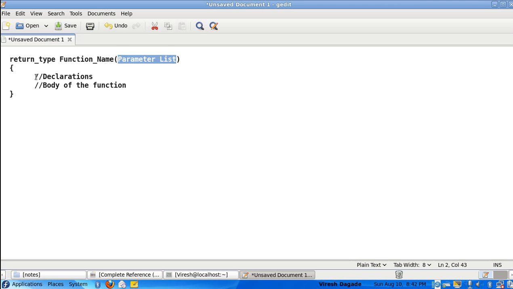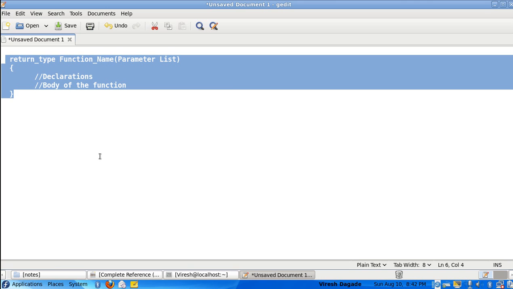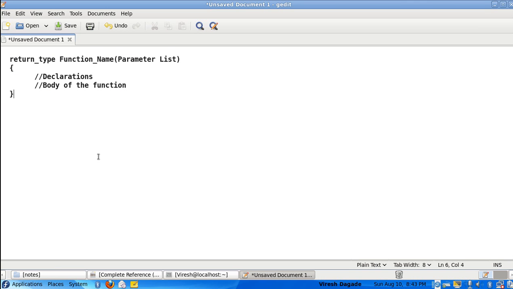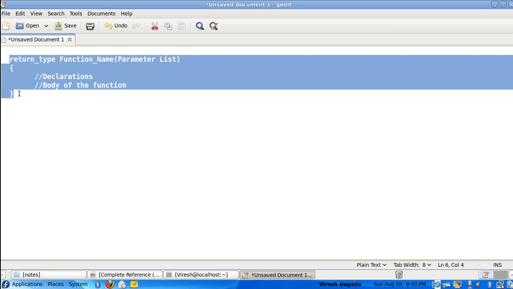Next, you have some declarations. If you need some variables as part of this function, you can declare those, followed by the body of the function. This is actually the syntax of the function. Without wasting much time, I'll just explain it with an example.